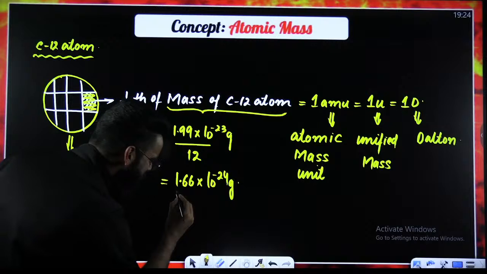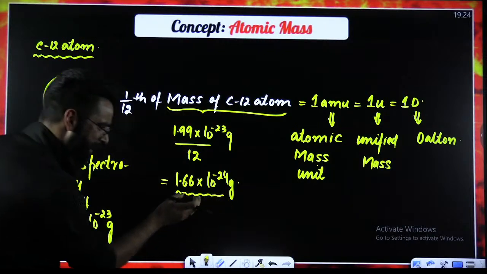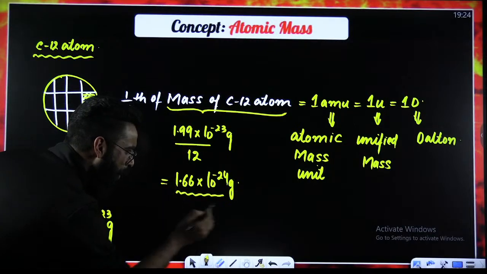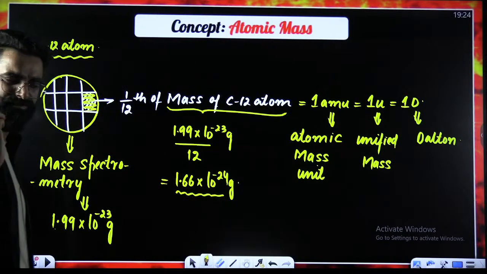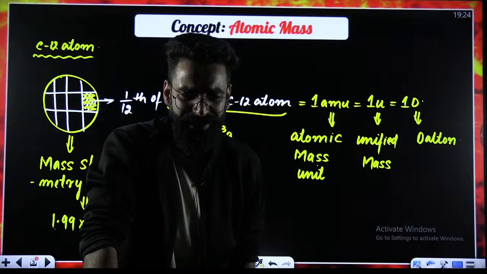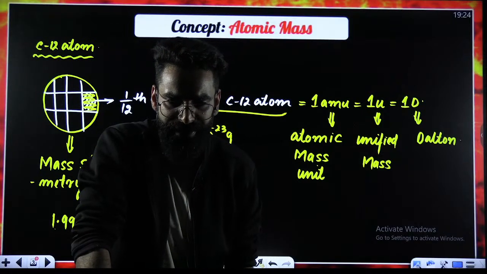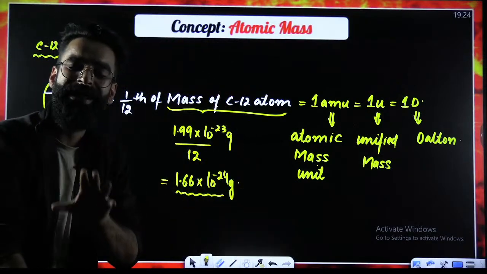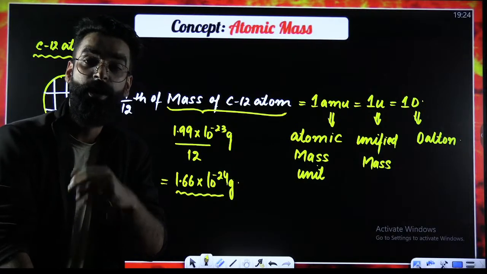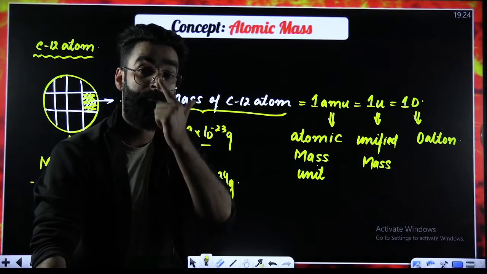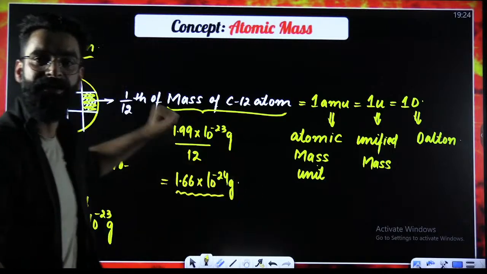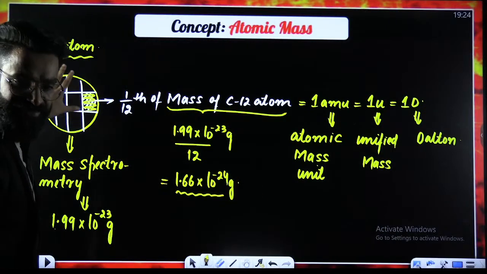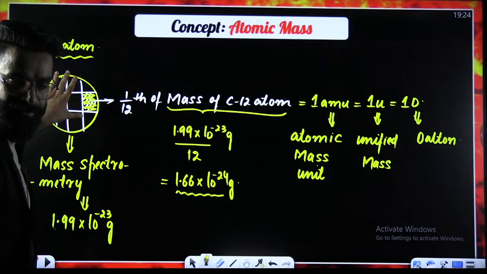So what about this particular term? What is this mass? This is not the mass of the whole carbon 12 atom. This is the mass of the shaded part in grams. So basically, I'm trying to make a standard in chemistry with which I shall be comparing the masses of different atoms or molecules. In order to make that standard, I took a carbon 12 atom. I divided the carbon 12 atom into 12 equal parts.